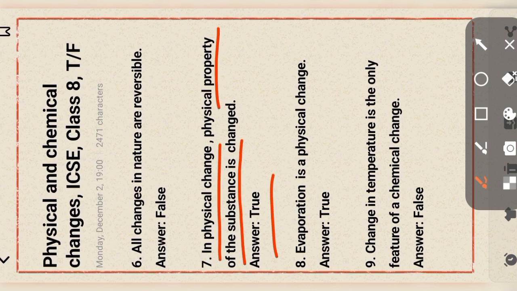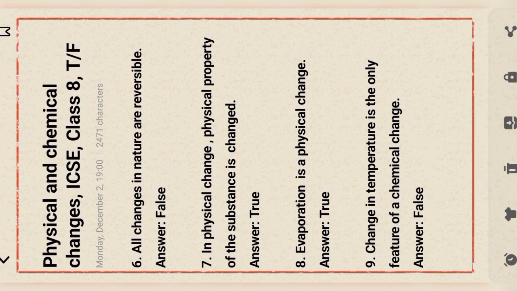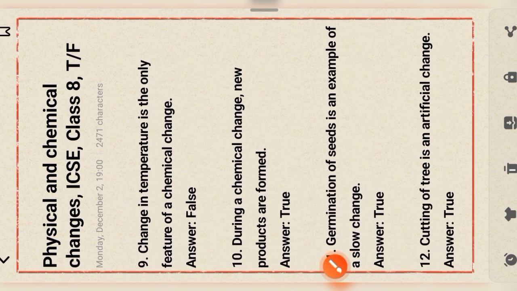Evaporation is a physical change. This statement is true. Change in temperature is the only feature of a chemical change. This statement is false. Next question.